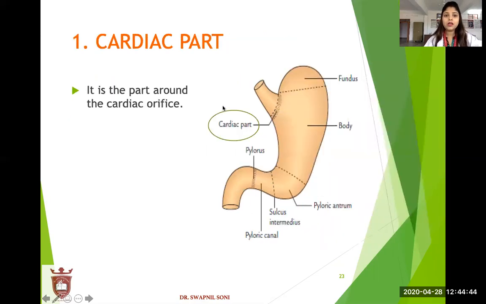We are discussing the cardiac part. See, this part is the cardiac part. It is the part around the cardiac orifice. See, in this area there is an orifice present, which we call the cardiac orifice.